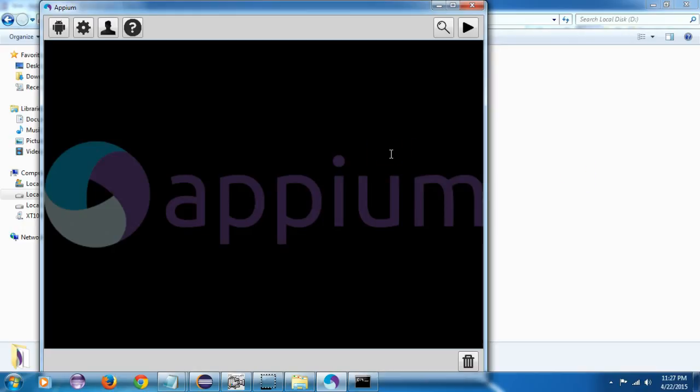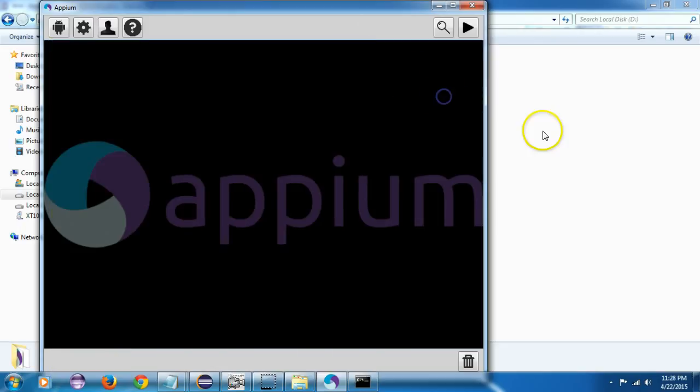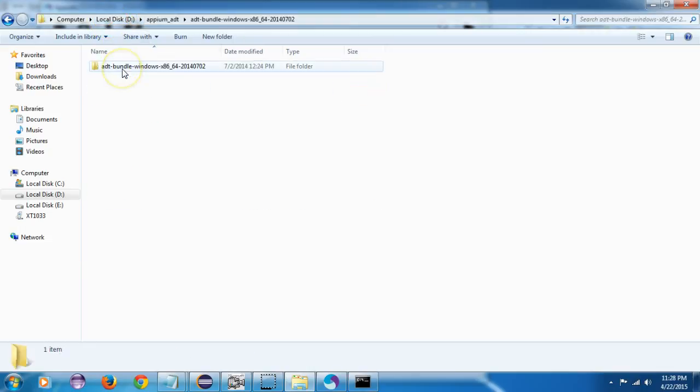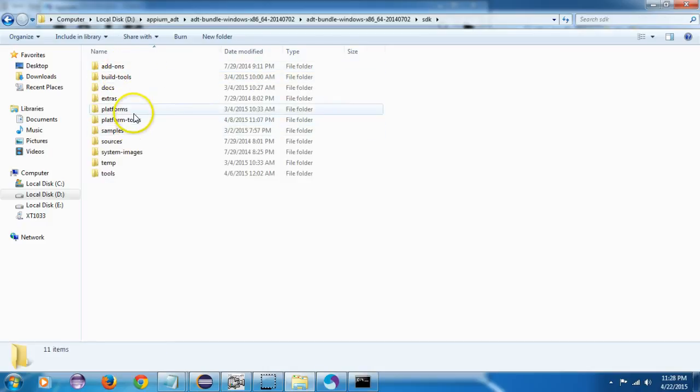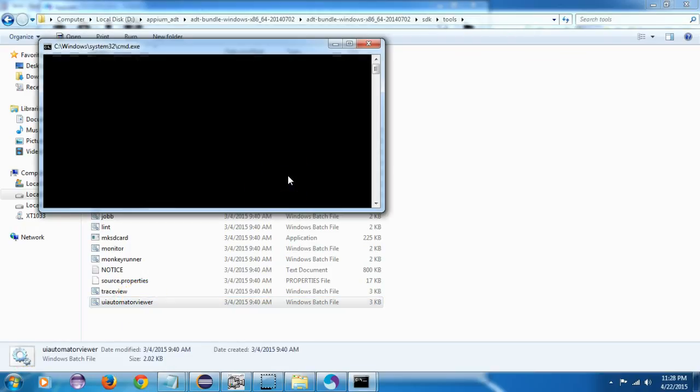So we won't be using this, because to use it you first have to launch this app from these capabilities. I'm not telling you about this because there is no need, and it's not a good UI inspector. So what I will do is go to Android SDK. Here you will find platform tools. Go under tools, sorry, not platform tools, and you will find UI Automator Viewer. Double click on it and it will open.